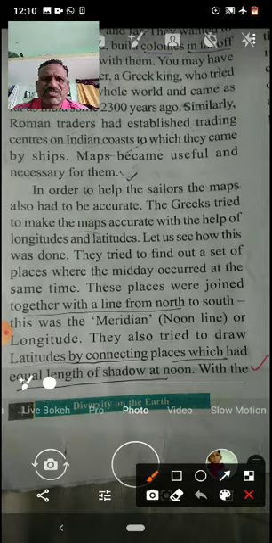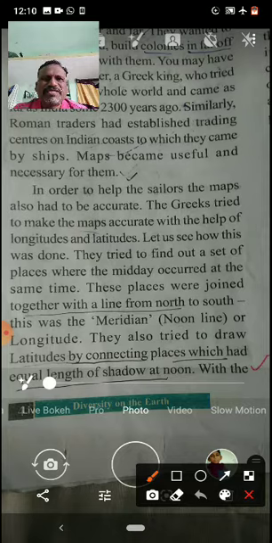These places were joined together with a line from north to south. This was the meridian, noon line, or longitude. They also tried to draw latitudes by connecting places which had equal length of shadow at noon. See, children, once, a little information I give you here.